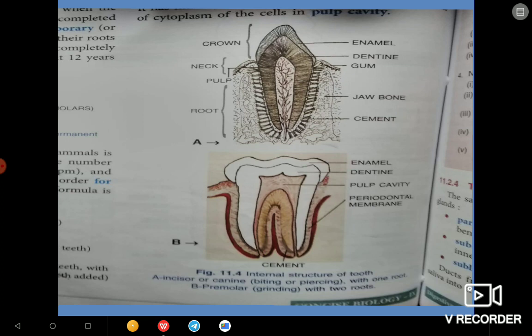First we can check that this is the crown. Here we have the crown, this part is the crown, it is already mentioned here. Next we have the neck. Sorry, not this part; from here to here is the neck. This is the neck.